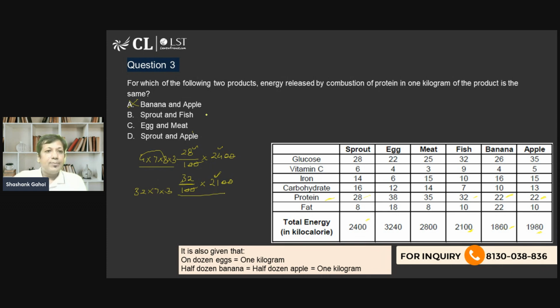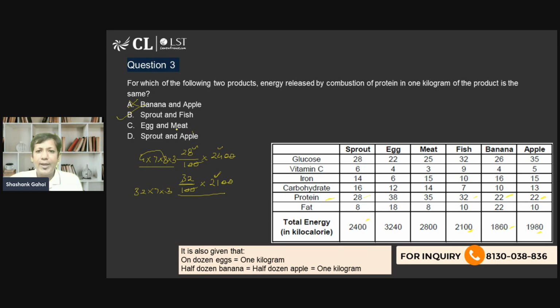So it means sprout and fish, both values should be equal. The energy generated by protein must be equal. So I can easily get the answer not by multiplying everything, but just by factorizing it and seeing which option is more feasible for us, and that's how we can get the answer very easily.